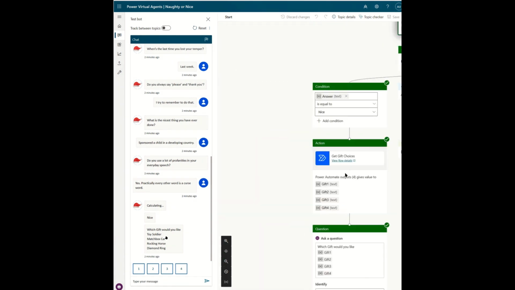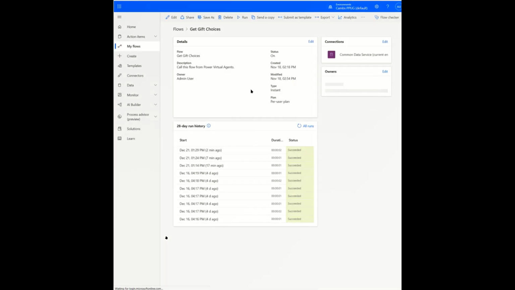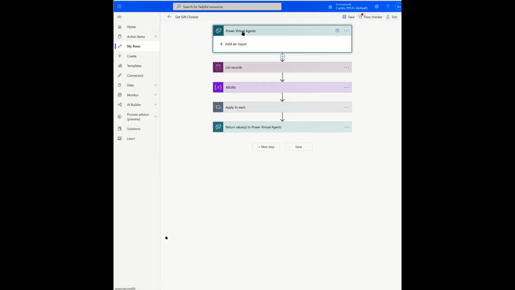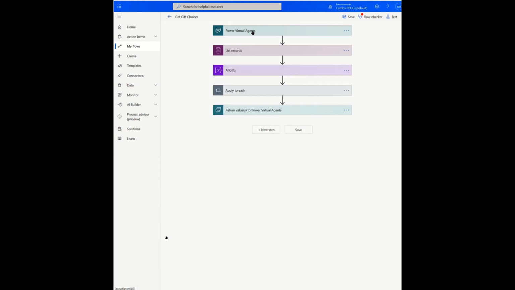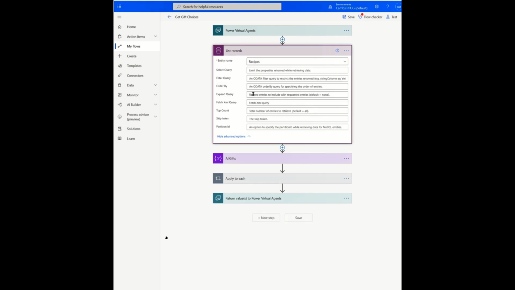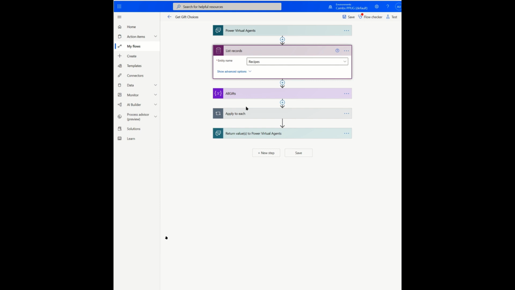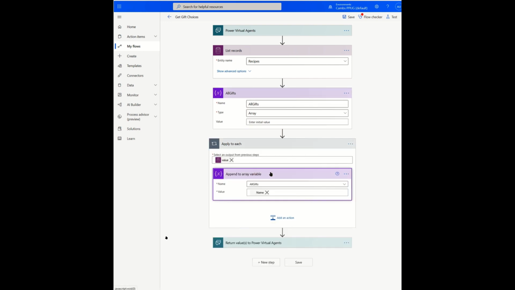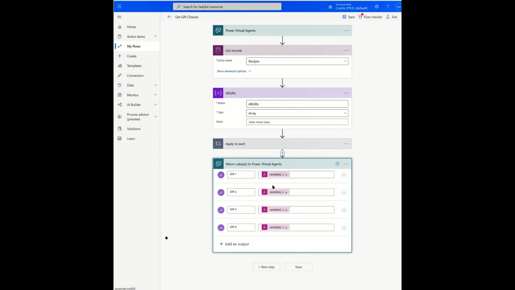So if we open the flow again, what we're going to see this time is that the gift choices are coming from, we're not feeding anything from PVA, so we didn't add an input, but what we're doing is we're just going and getting the list choices from a recipes entity table, not quite sure what to call it these days, from CDS, or rather Common Data Service as it's called in the connector, but actually the Dataverse. We are starting an array and then we're putting each of those gifts into that array. And then we're just simply going to give that back to the Power Virtual Agent to be able to display those actual gift values on the screen.